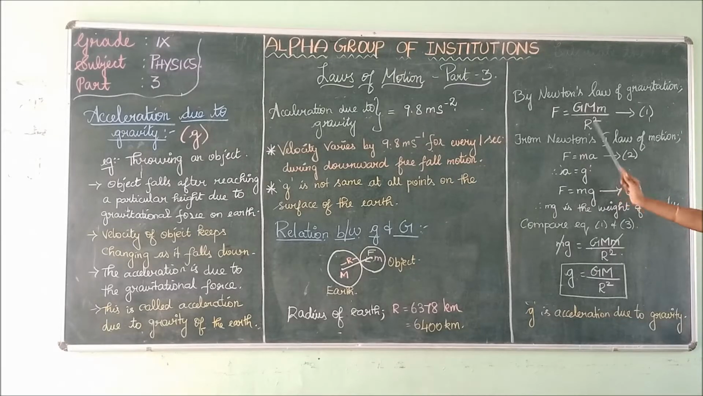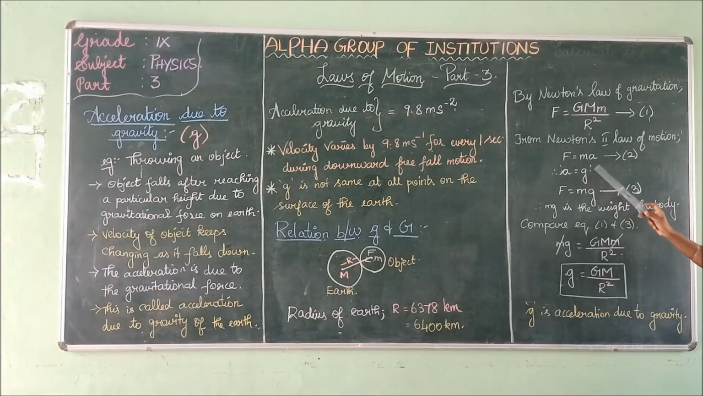Next, from Newton's second law of motion. What is Newton's second law of motion? F equals ma, force equals mass into acceleration. Consider this as equation 2. Here the acceleration a is replaced by the letter small g, which represents acceleration due to gravity.